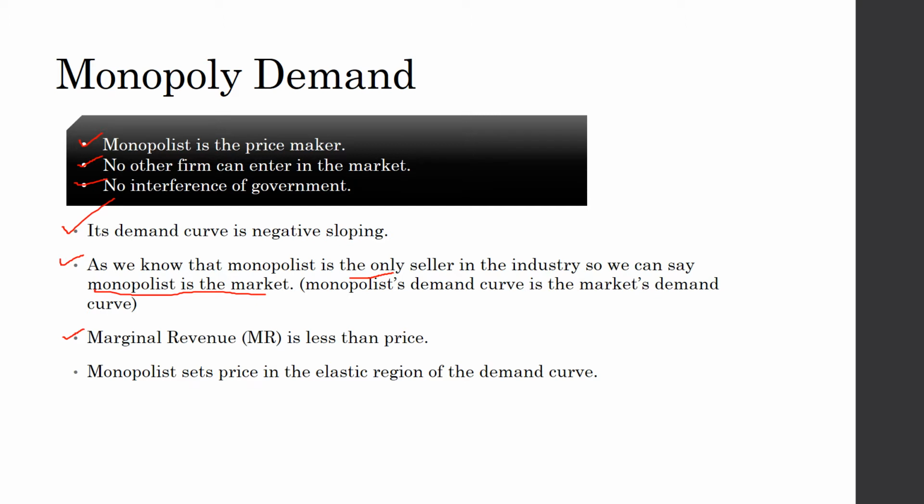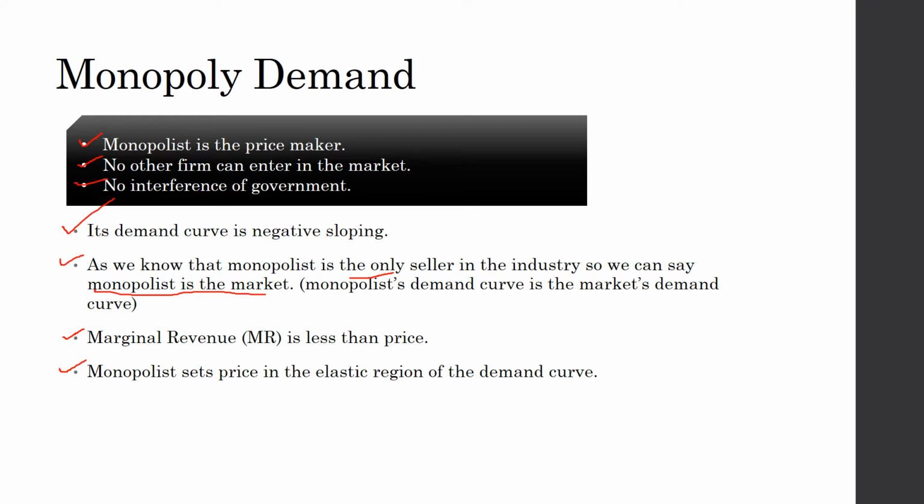The third point is that marginal revenue is less than the price. Here, in order to sell more units, the monopolist has to decrease the price. So when he decreases the price, the marginal revenue produced is lesser than the previous one. That's why marginal revenue remains less than the price.